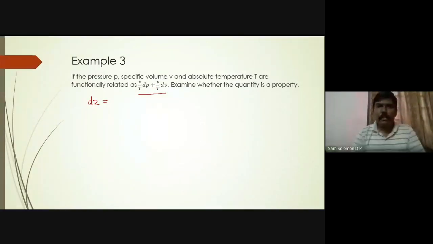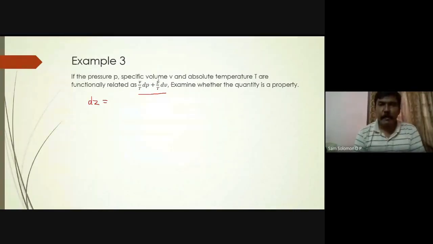So if you have not taken down the problem, write down the equation alone: V by T dP plus P by T dV. That is the given term, and we are supposed to find whether it is a property or not. Those who are able to solve it, go ahead and try on your own. Others, you can follow me.